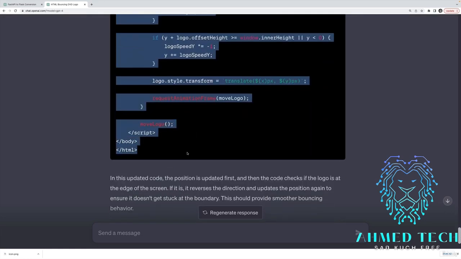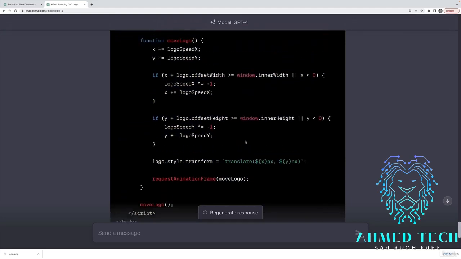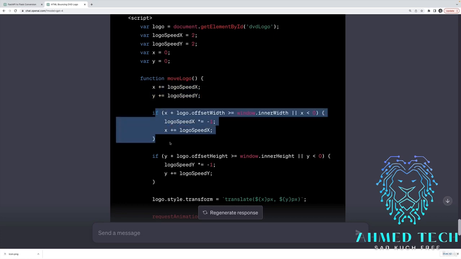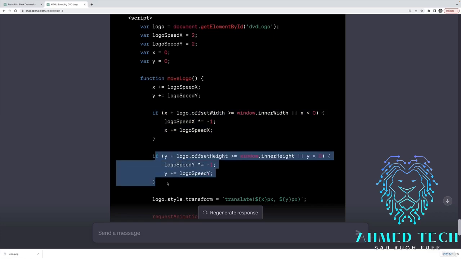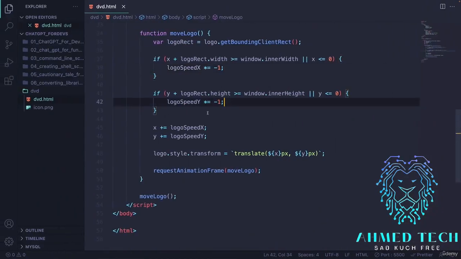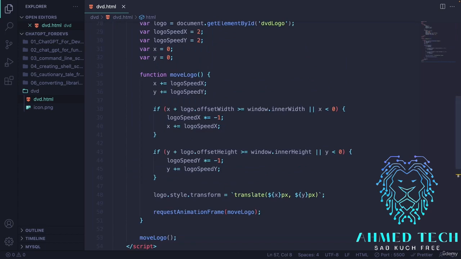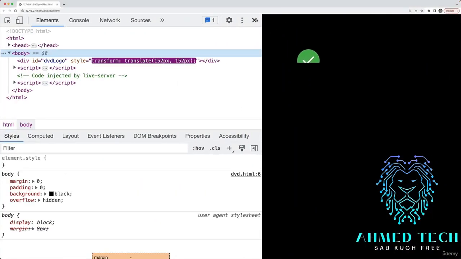So it rewrote the code for me. This time, you can see that the speeds are being adjusted first. Then it's checking to see if we've hit the edge of the box or not in the X and Y directions compared to what we had here. So I'm going to replace this, and we cross our fingers and take a look.